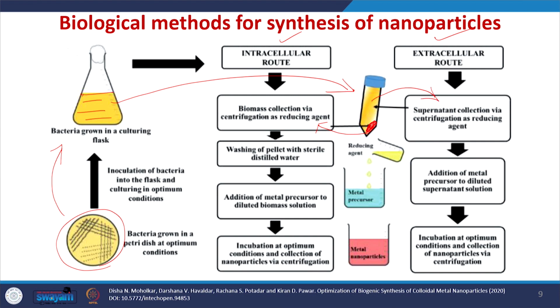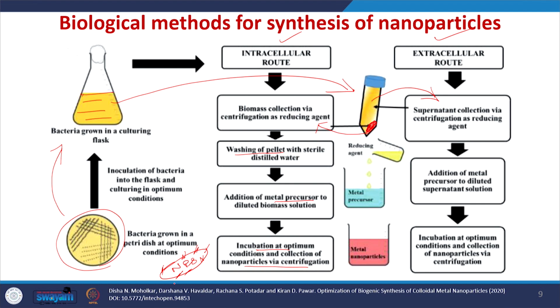So, here wash this pellet with sterile distilled water, then add the metal precursor, then incubate at optimum conditions, then collect the nanoparticles through centrifugation. Here in the intracellular route, the nanoparticle is synthesized inside the bacteria. So, to get these nanoparticles, we have to lyse the bacterial cell wall. So, this is an additional step in the intracellular route.